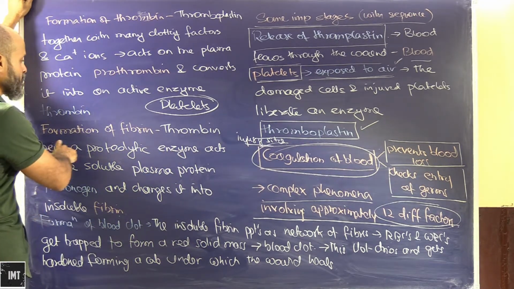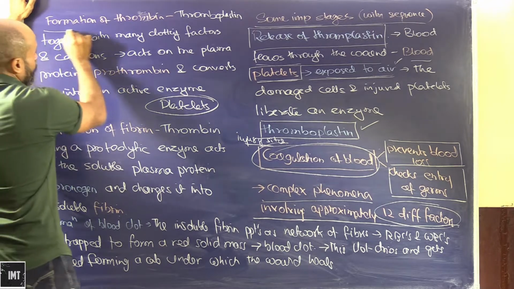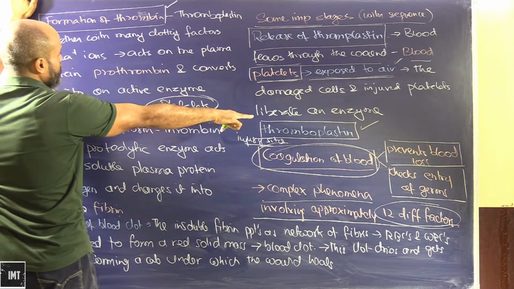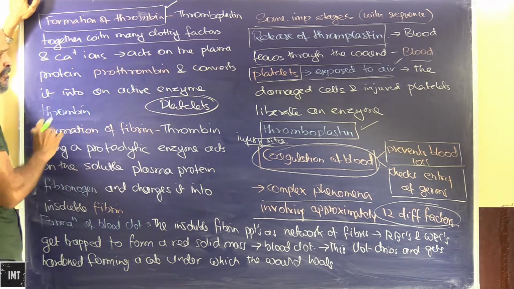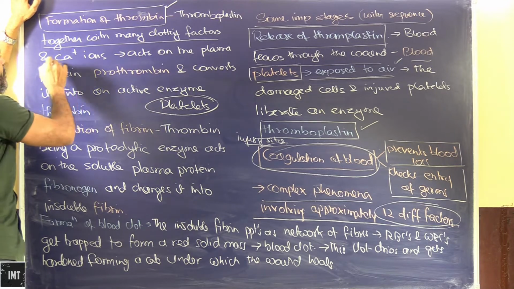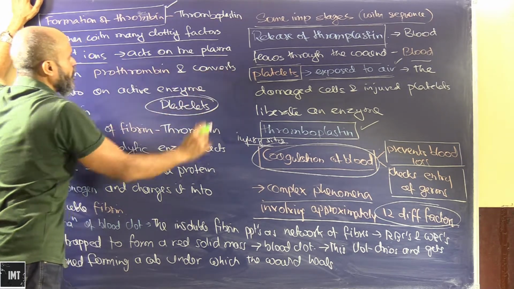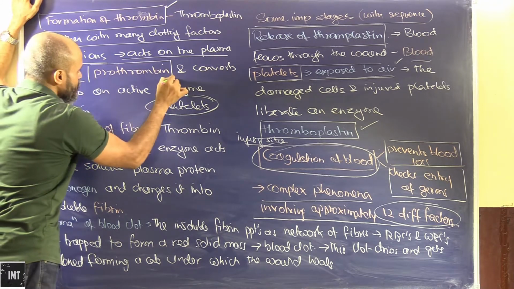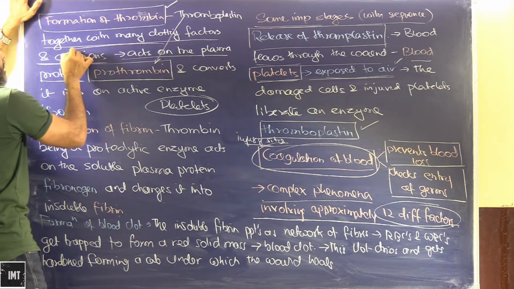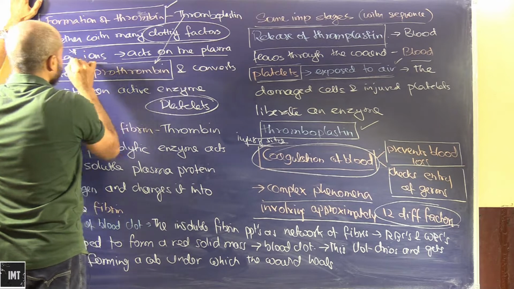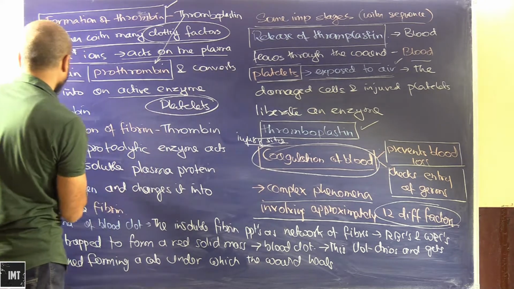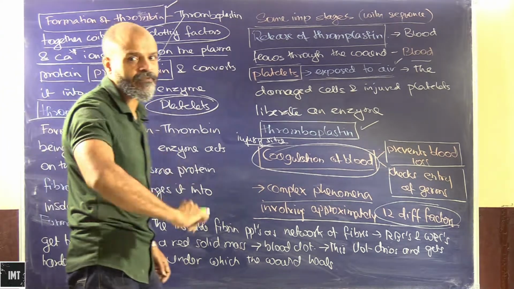Next, formation of thrombin. Thromboplastin, which is formed here, together with many clotting factors, we'll discuss the clotting factors a little later, and calcium ions, acts on the plasma protein prothrombin and converts it into an active enzyme called thrombin.